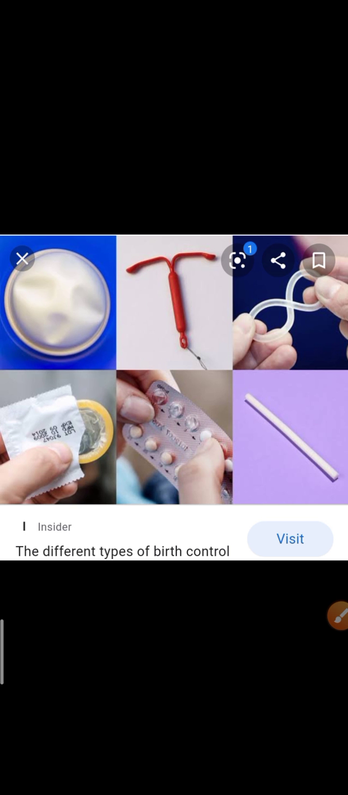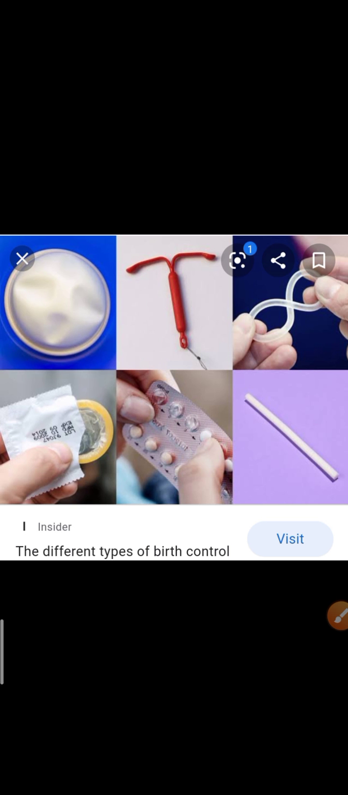Because if two parents have two kids, only then is it the proper ratio of population. But if there are two parents and they have five kids, it will create a problem. It is not a balanced ratio of the population. So for this, the government introduced the family planning method.